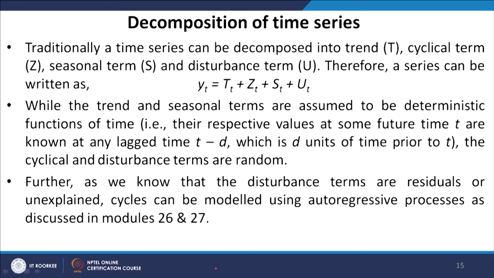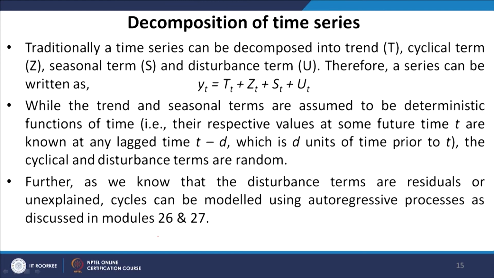Now, we sum up whatever we have discussed while discussing univariate time series modeling. Traditionally a time series can be decomposed into a trend component, the deterministic trend upward or downward, cyclical terms, seasonal terms and a disturbance term.